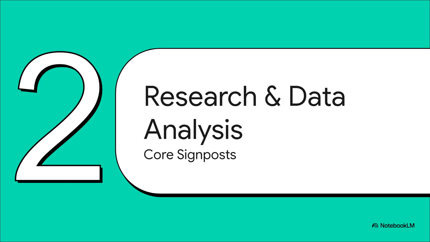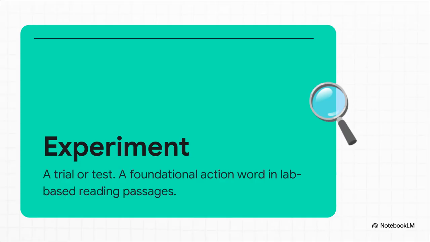Moving right along to Section 2, Research and Data Analysis. These are your core signposts for reading Part 4. Experiment. In Chinese, 实验. This is the foundational action word in any lab-based reading passage. You don't just do an experiment, you conduct or perform an experiment to test if a hypothesis is true. So when you see this word in reading Part 4 or hear it in the listening modules, you immediately know researchers are actively testing a theory.